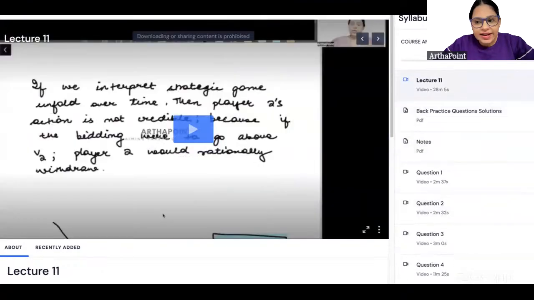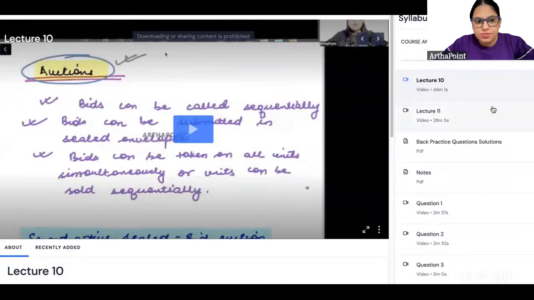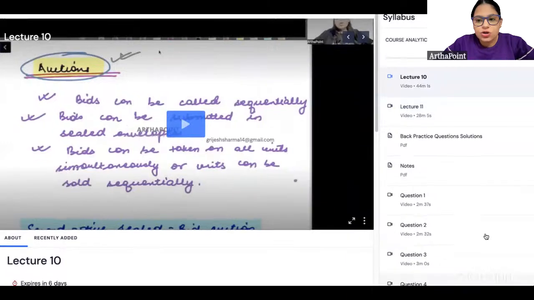And not only that we had done first price sealed bid auction, but इसमें I had explained you in detail कि Nash equilibrium की कौन-कौन सी strategies हो सकती हैं. And even when we were doing the important question video lecture, usme bhi I had told you that first price sealed bid auction Nash equilibrium will be asked in exam.